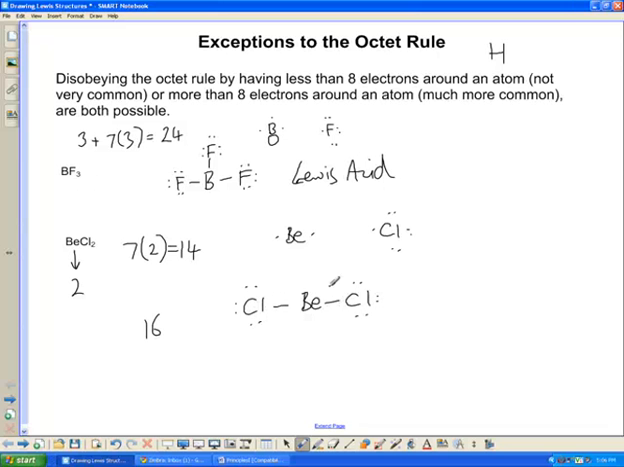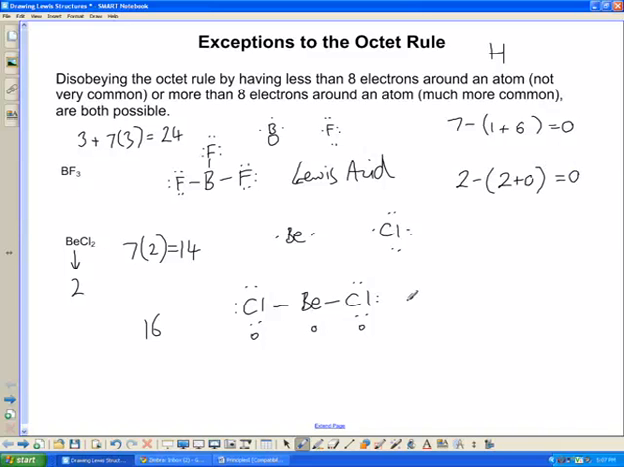Notice beryllium only has 2 electrons around it. It doesn't have any more because it's used both of those electrons in making those bonds. It's still a valid Lewis structure though. And if you were to calculate your formal charges of each of these 3 atoms, chlorine, 7 valence electrons minus 1 bond plus 6 lone pair electrons. Each chlorine has a formal charge of 0. Beryllium, on the other hand, 2 valence electrons minus 2 bonds, 0 lone pair electrons, also 0.